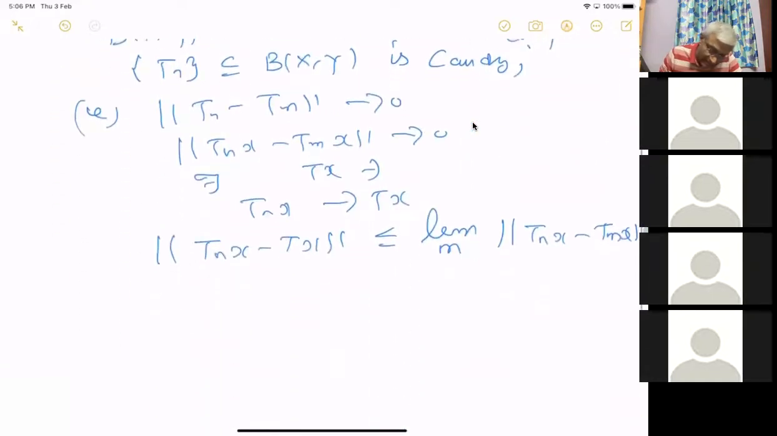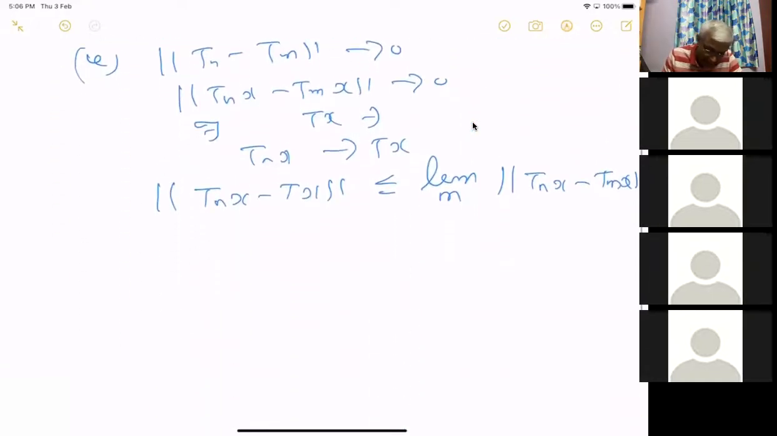The point is, if X is a normed linear space, then X star is a Banach space. So if X is a normed linear space, then X star, which is not trivial, is a Banach space with respect to the operator norm.